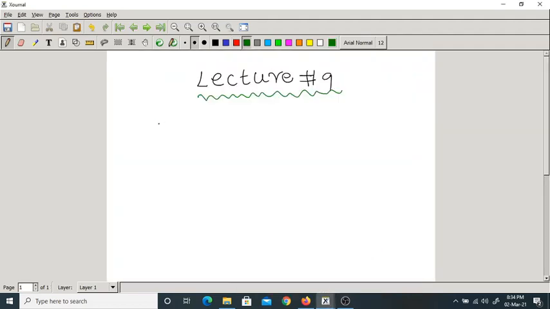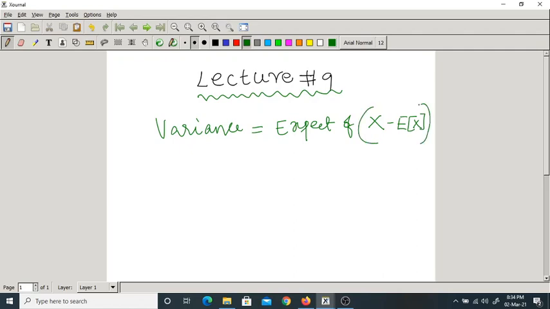So variance equals expectation, or mean, of the random variable x minus expectation of x, whole square. This is called deviation, because it is deviating from the mean. We'll write everything in detail later.